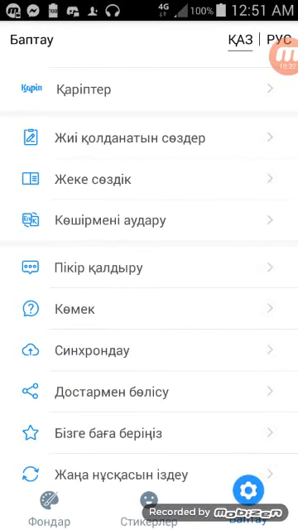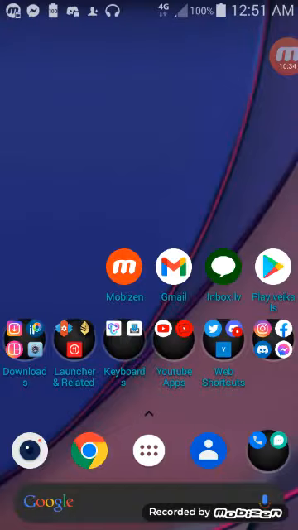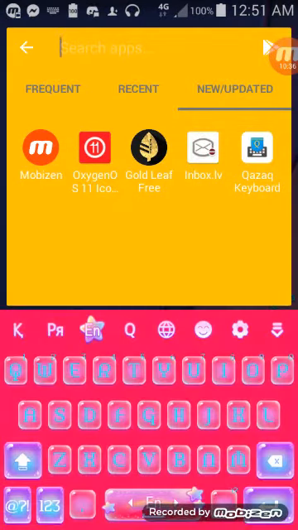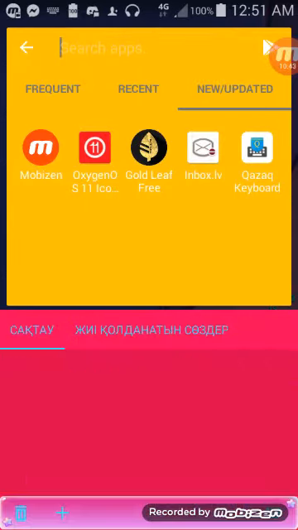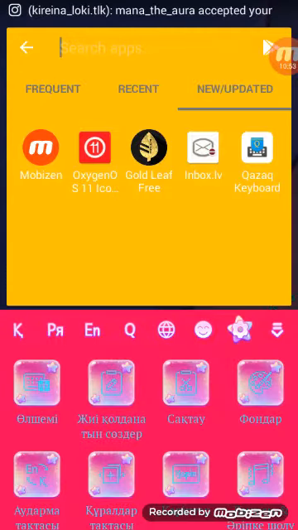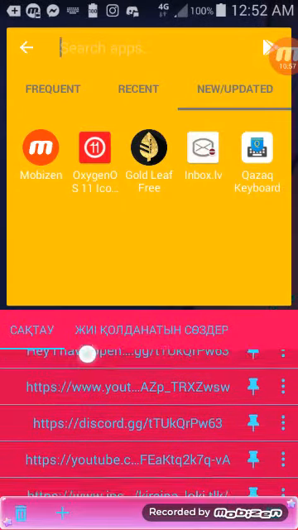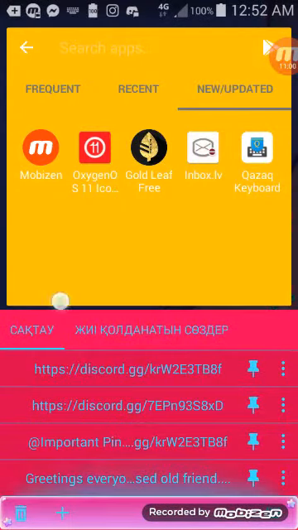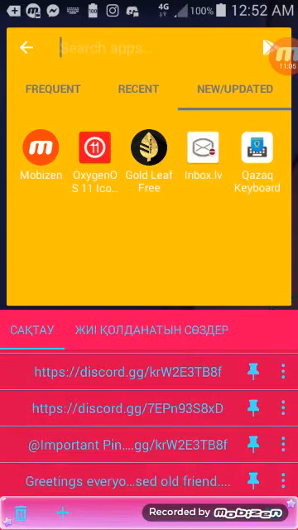Oh, and let's say I exit from the keyboard, well, okay, I quickly jump into the keyboard, then tap the gear icon here, and then go to this clipboard kind of thingy. There are two clipboards here, but I go to the one with the scissors. As you can see, you can access your clipboard and just paste anything in any text box.